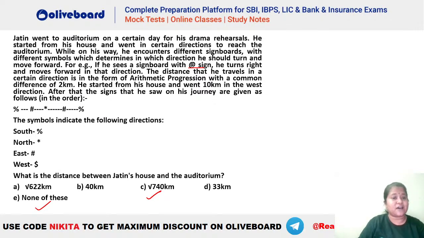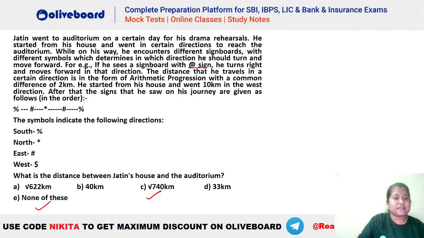The distance that he travels in a certain direction is in the form of an arithmetic progression with a common difference of 2 meters. Now, what is the meaning of this? I hope everybody knows what is an arithmetic progression. Arithmetic progression is a series which has the same difference, right? That is, between two neighboring numbers, the difference between them has to be constant. So that means, let's say if the first number here is 20, the next number should be 22 because the difference is 2. Then we will have 24, then 26, then 28 and so on.